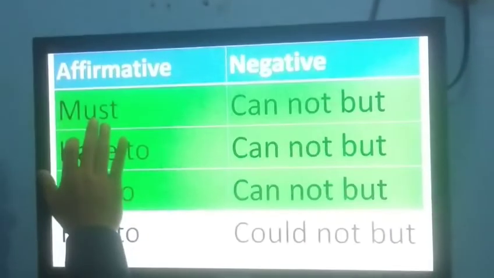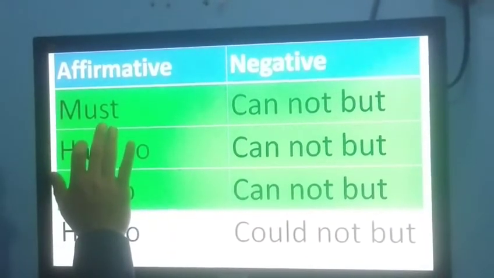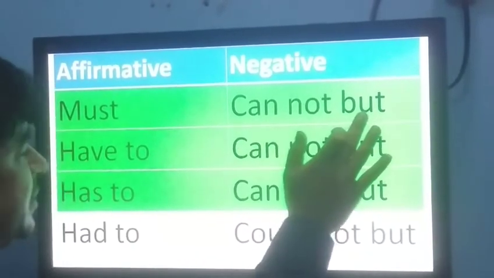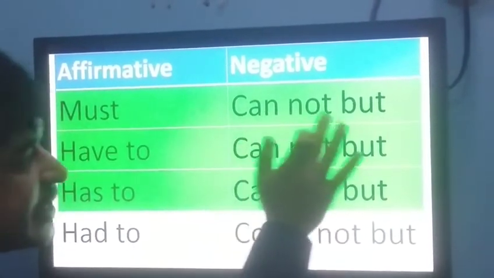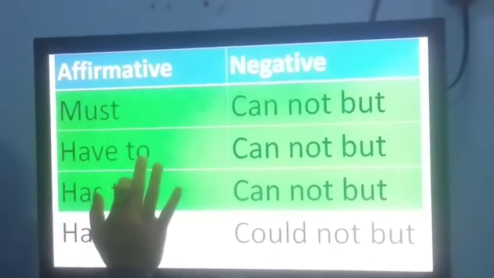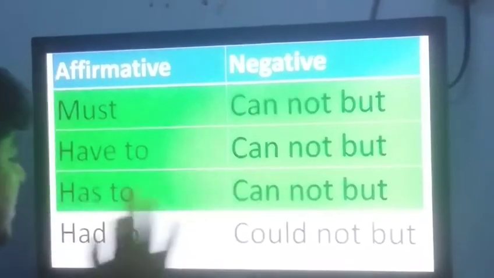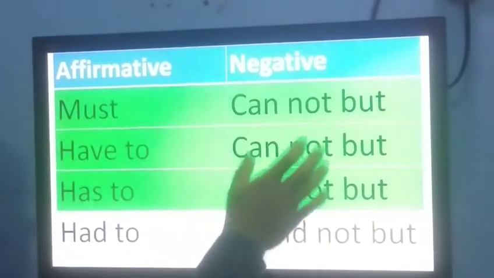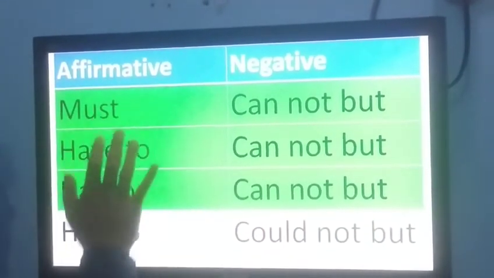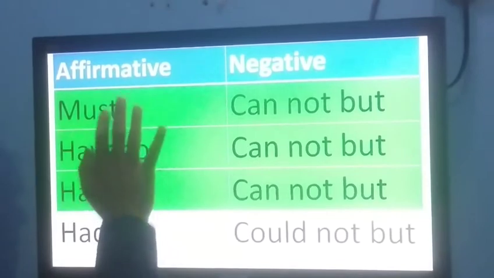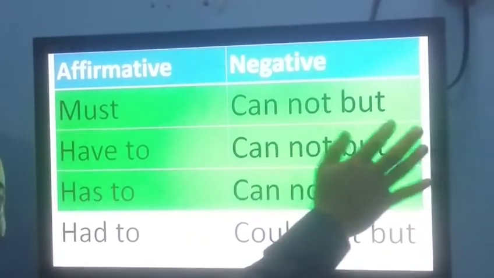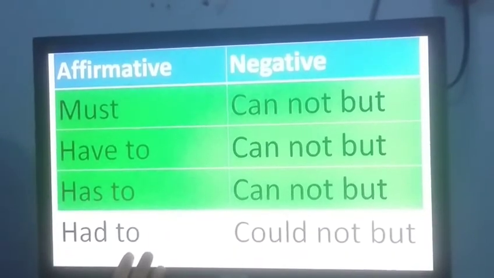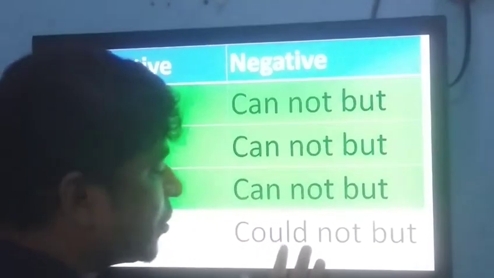In affirmative sentence, if you get must, in negative sentence you will use cannot but. Instead of must, you will use cannot but. Instead of have to, you have to use cannot but. Instead of has to, you have to use cannot but. All the same: must, have to, has to. Instead of must, have to, has to, you have to use cannot but. And if you get had to in any affirmative sentence, you have to use could not but.